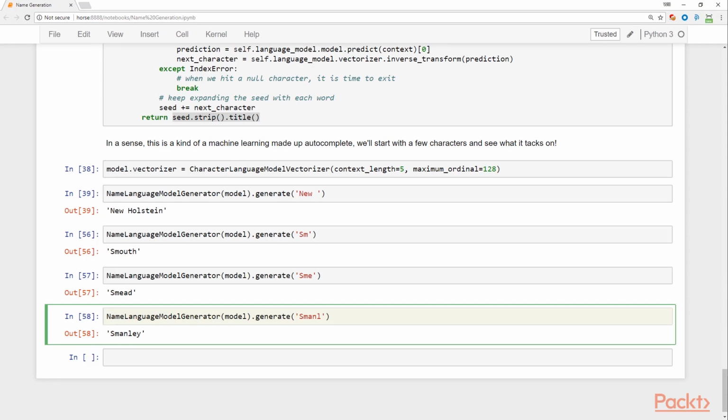Okay, we've learned how to generate short strings from training data by modeling at the character level.